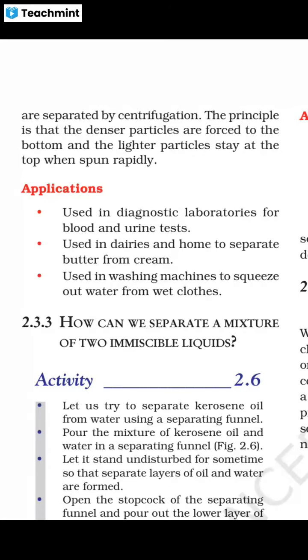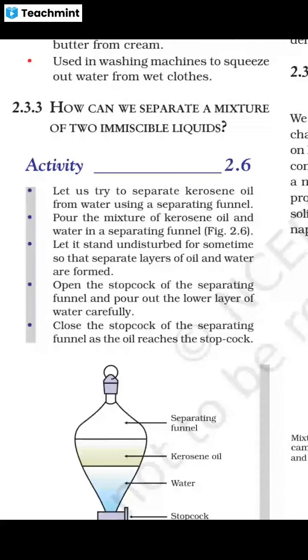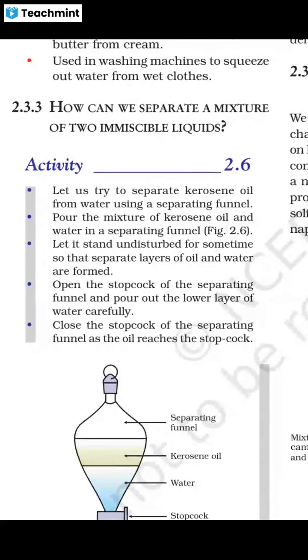How can we separate a mixture of two immiscible liquids? Immiscible means they do not mix with each other.